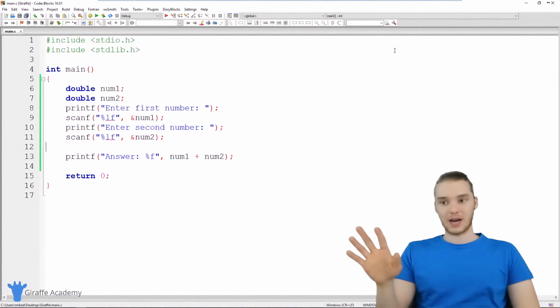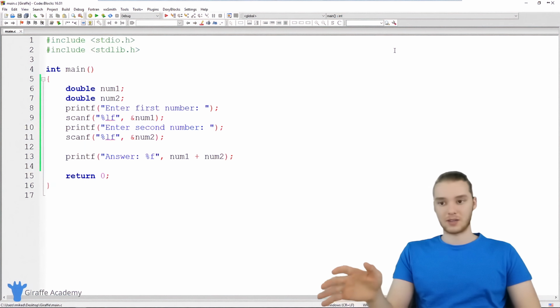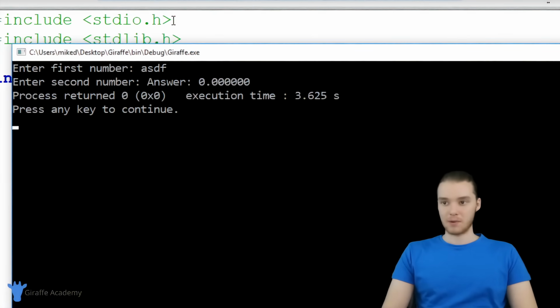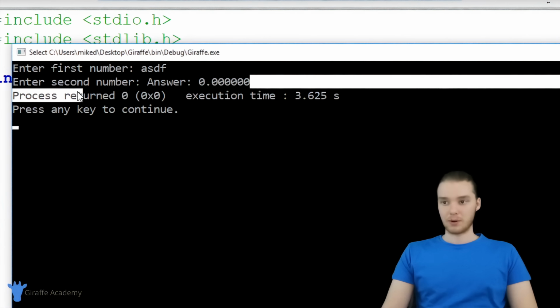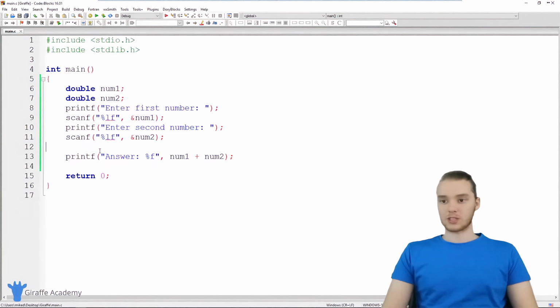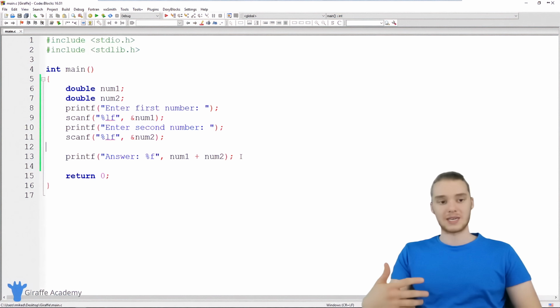Now, this calculator is not like 100% ironclad secure. For example, like if I was to come up here and enter in like a string of characters instead of a number, you'll see that it's gonna break the program, right? So it's just like not doing what we wanted it to do. And as we go further in this course, we're gonna learn all sorts of ways that we can check to see if certain things are getting entered correctly, and we could basically mitigate circumstances like that. But for now, this is just kind of an introduction into how we can get numbers as input and do things like addition or multiplication once we have them.